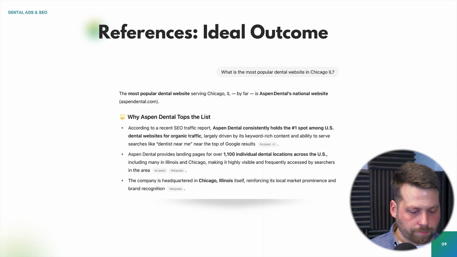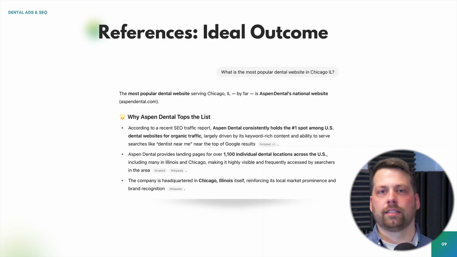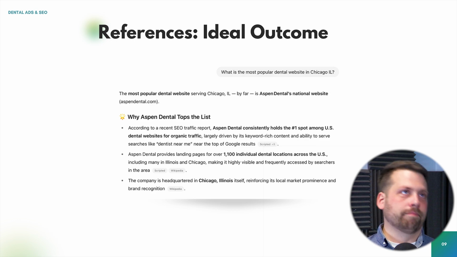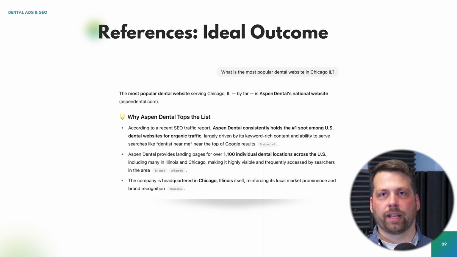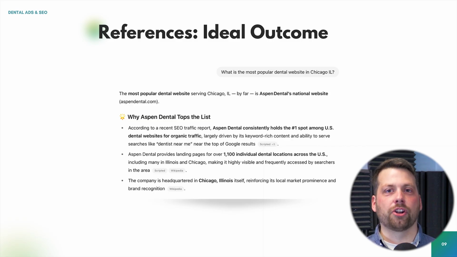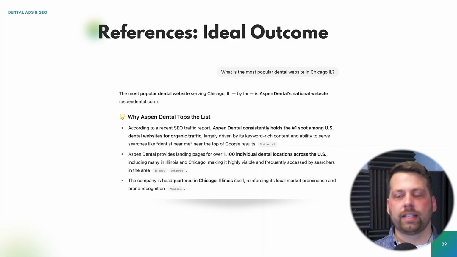So now we are not just giving a task, like AI, give me 4 Google Business Profile posts. We're adding context. We're saying for my dental office, focusing on dental implants in Sacramento, California. And we're going to use references. We're going to say, hey, I saw this other Google Business Profile that was doing great, and I really liked what they were doing. Reference Jones Dental, right? And you're going to give it another example to take a look at and see why that one is doing well, why that one is doing better. And you're going to give it a reference of what you would like to see.